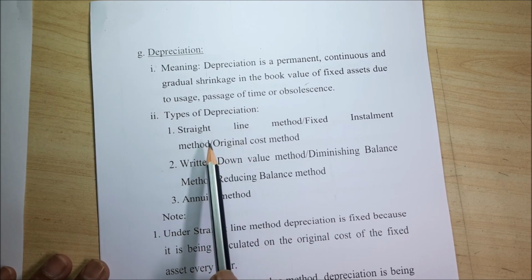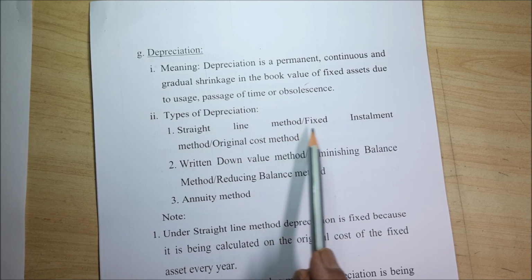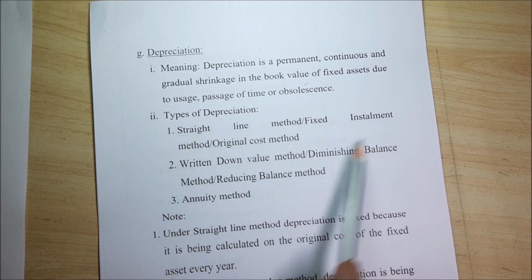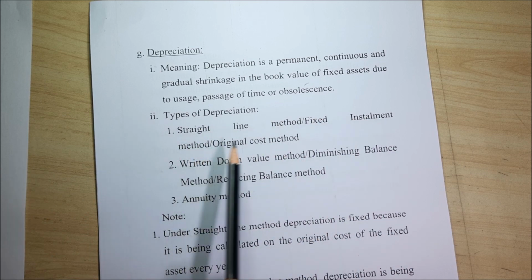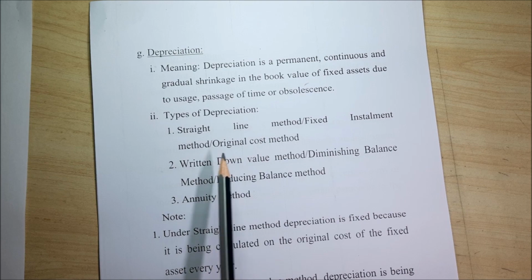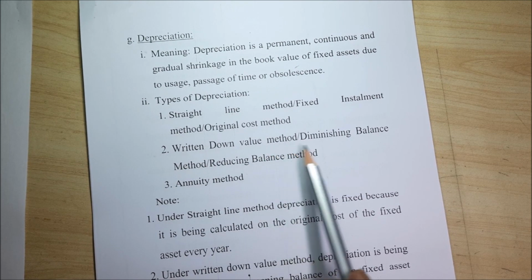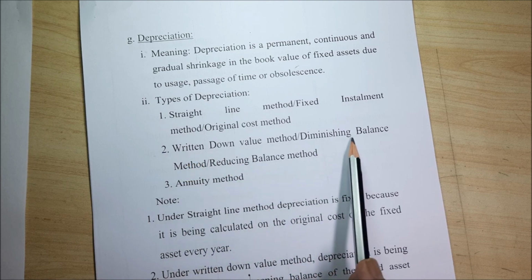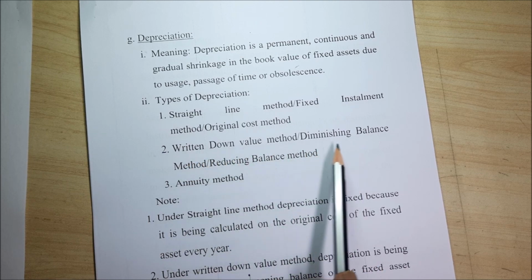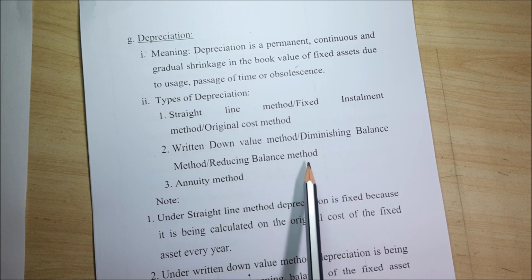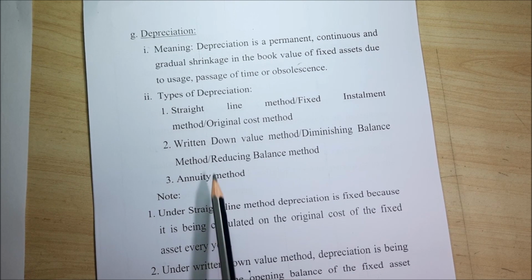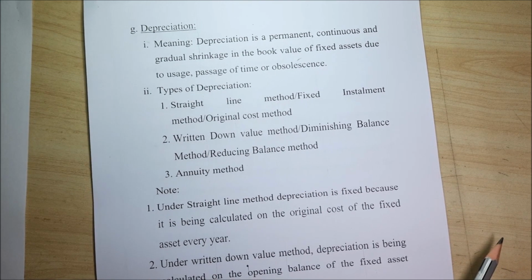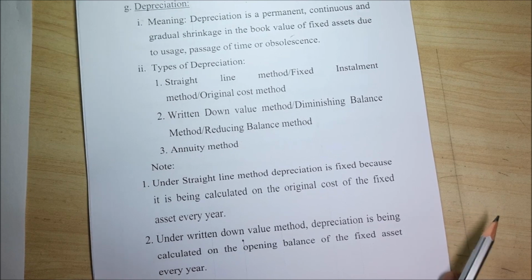Types of depreciation: that is straight line method, fixed installment method, or original cost method. All are one and the same. Straight line, fixed, or original cost. Then written down value method, diminishing balance method, or reducing balance method. Here also there are three names: written down value method, diminishing balance method, or reducing balance method. Then the third one, annuity method. So there are three types. Usually they will ask for 2 marks: mention the types of depreciation, 2 methods of depreciation.